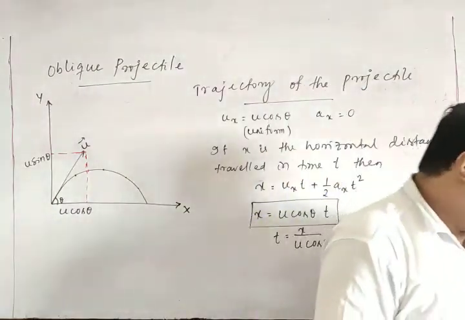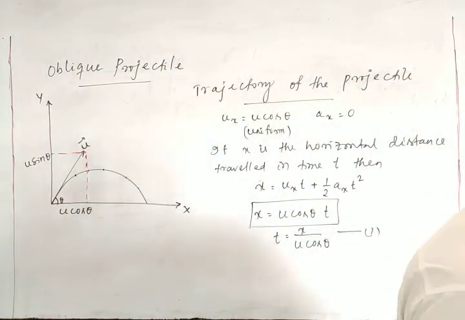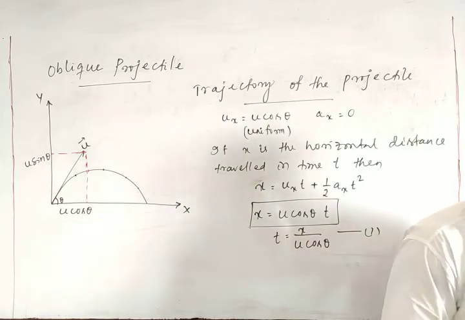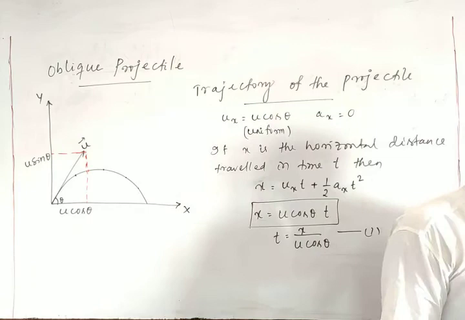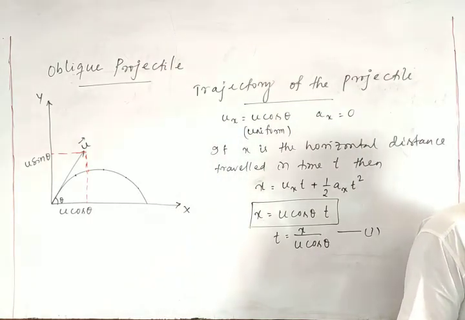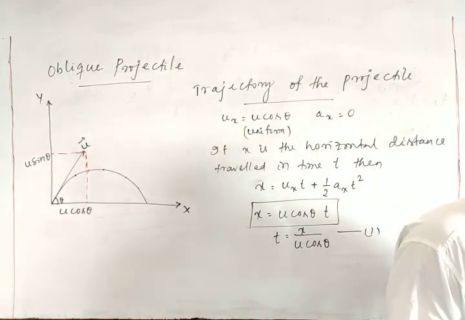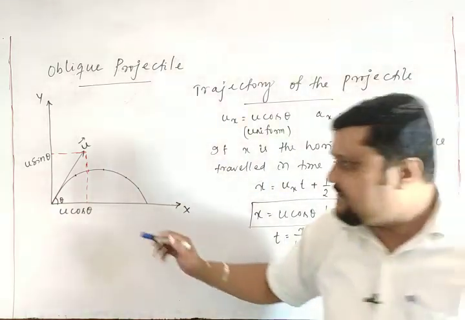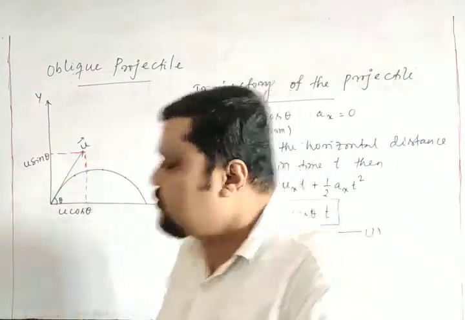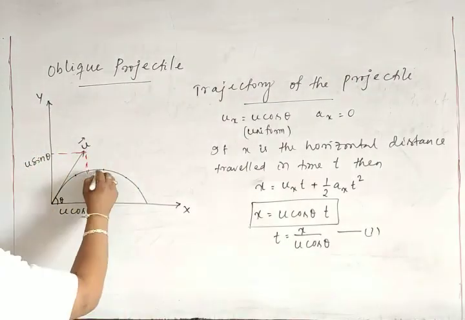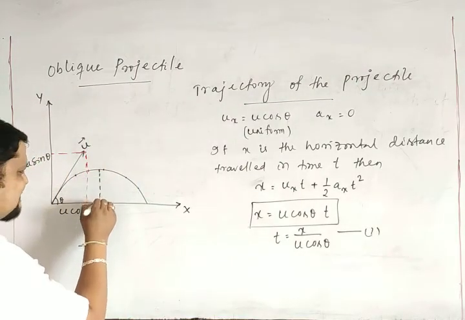Okay. Now we go for the vertical motion. The vertical motion of the projectile is controlled by the force of gravity. The projectile, when it is thrown, increases its height. Then it goes to a maximum height. So this is the maximum height.